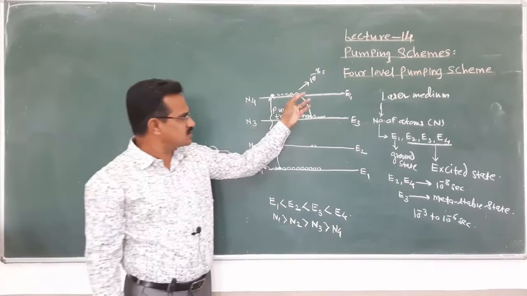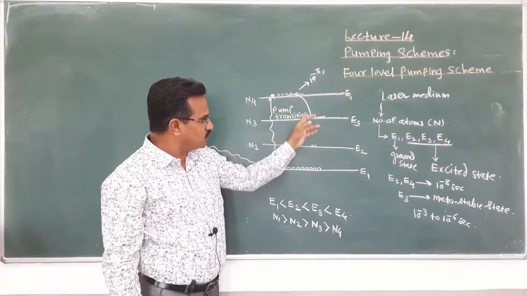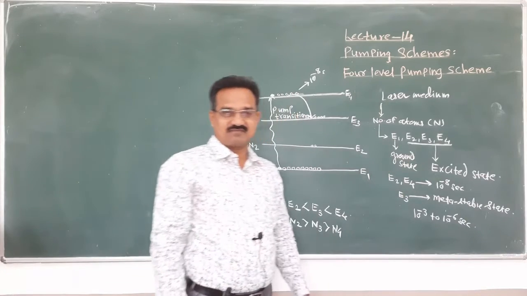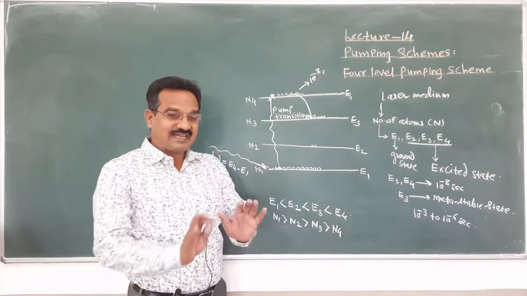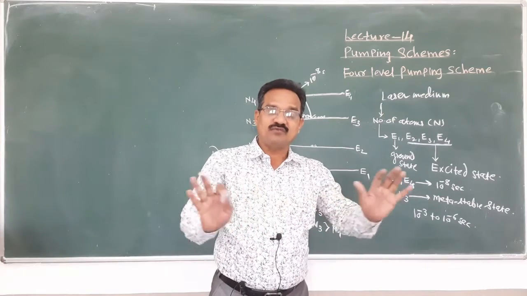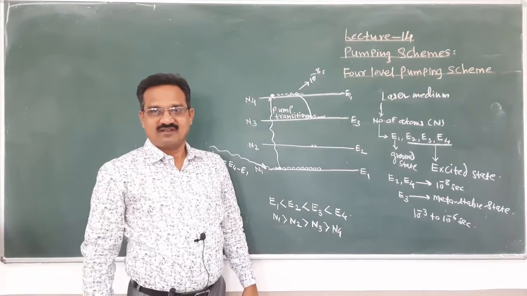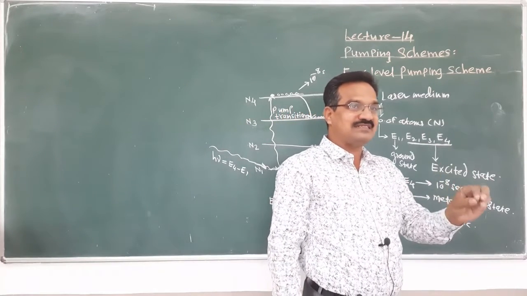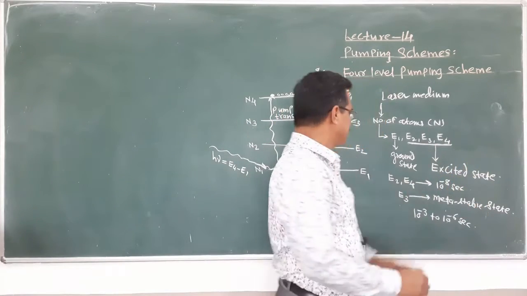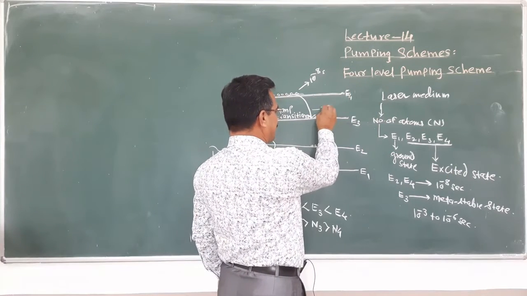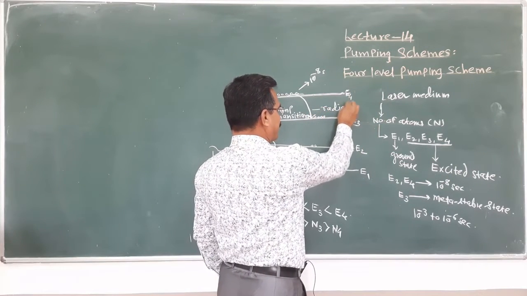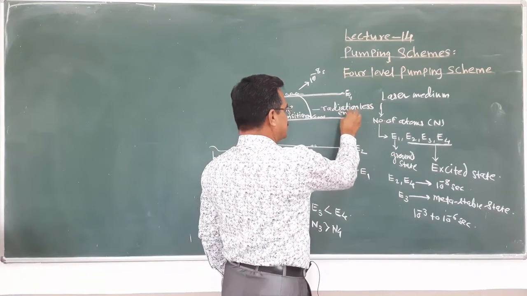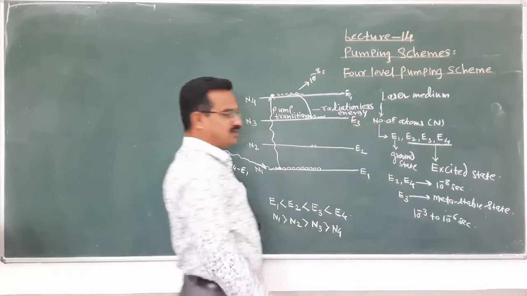And when those atoms jump from E4 to E3, at that time it releases energy, but that energy is not in the form of a photon. Means released energy, no doubt, but that energy is radiationless energy, and that energy is thermal energy.